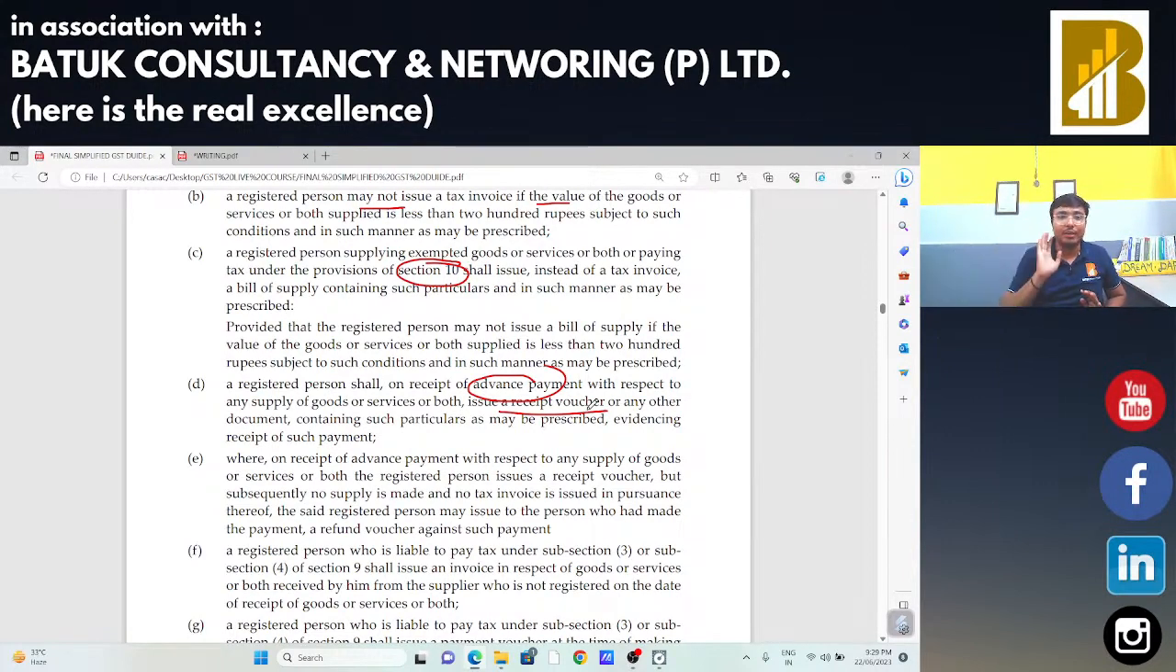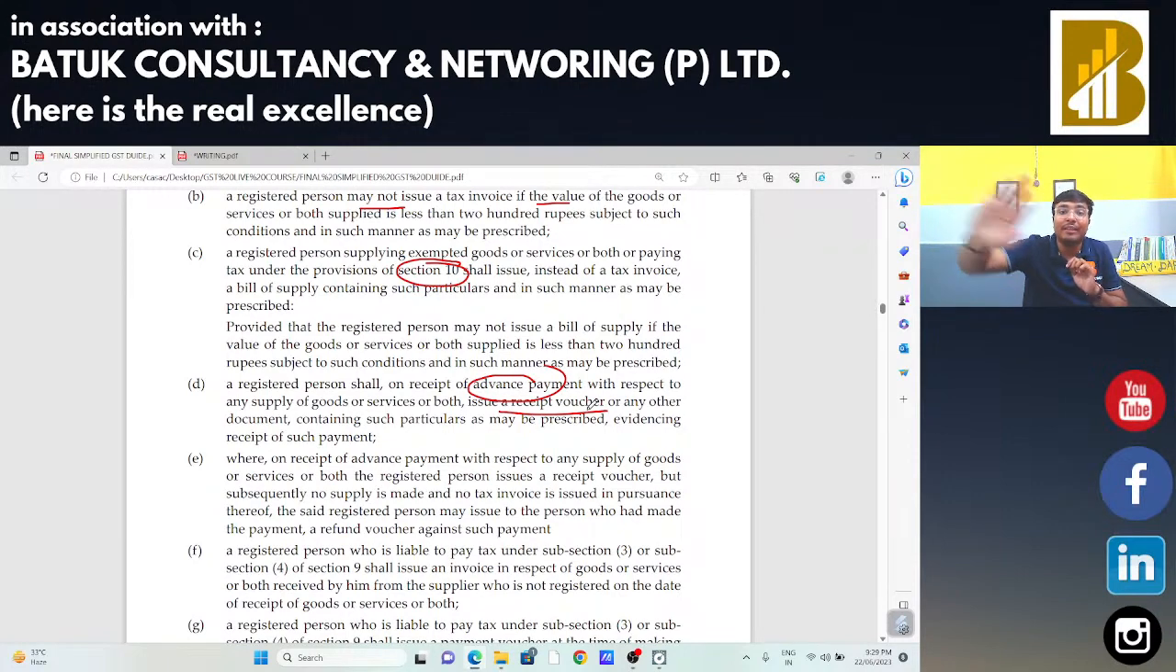Okay, hence I am sharing this section 31. This is also important. These are the documents. You have the tax invoice. If you are registered as a composition taxable person, in that case, bill of supply should be there. If you are receiving any payment on account of advances, in that case, the receipt voucher is there.